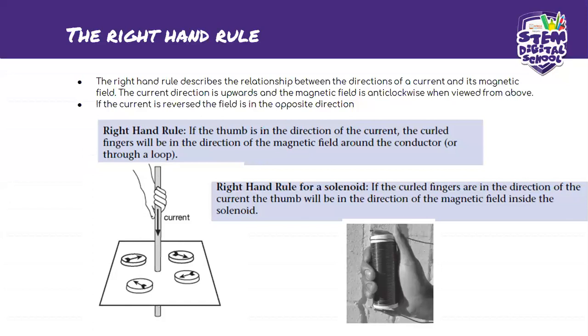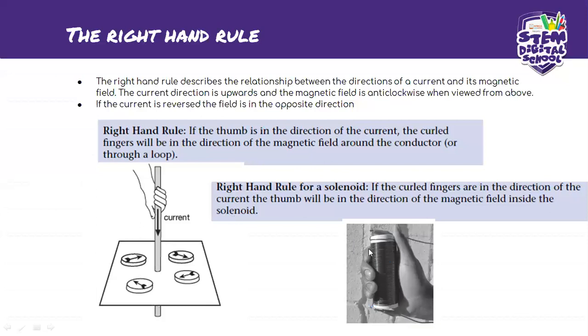Okay, so this is our solenoid. You can see there, this piece of copper wire. Okay, I'm sure you know them, as much as they're not shown in detail. But what it says here is that if the curled fingers are in the direction of the current, then the thumb points in the direction of the magnetic field.